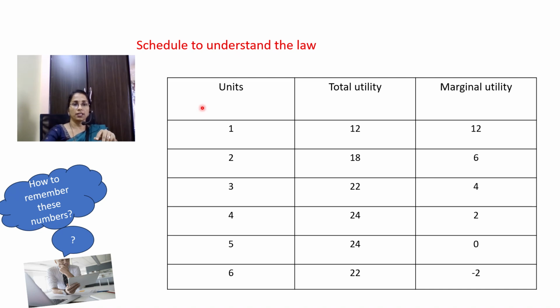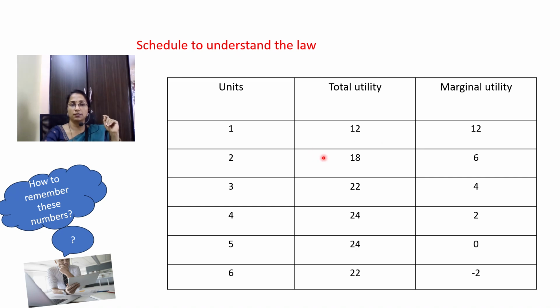As I already stated, the units column you can write anyhow, these continuous numbers 1 to 6. You have to memorize either the total utility column or the marginal utility column. Any one of these columns should be memorized. If you are memorizing the total utility column, then you can write the marginal utility column by using the formula which we have studied in the previous video.